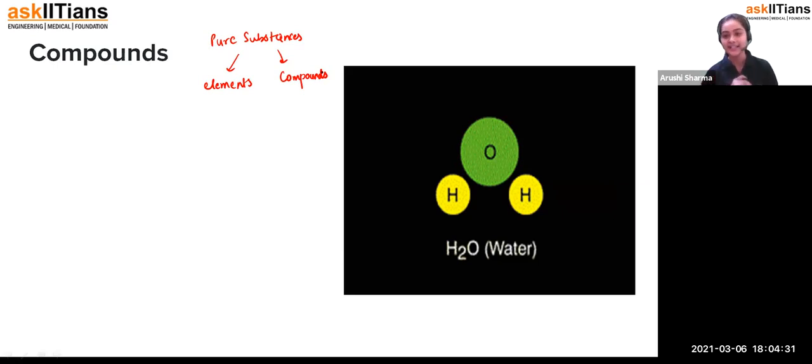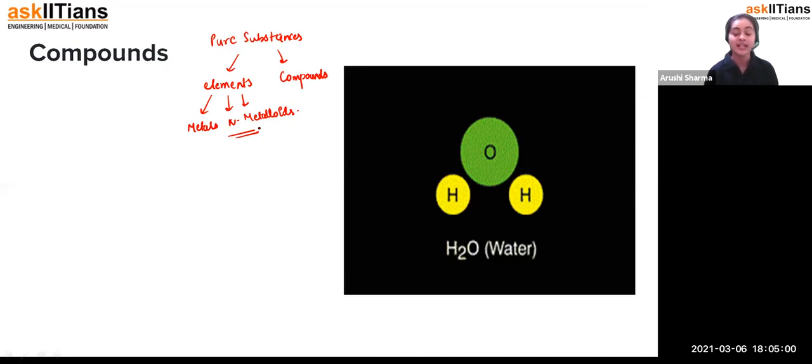So, elements and compounds, and elements are further divided into three categories: metals, non-metals, and metalloids. Okay, fine, students. But now we have to study compounds. If you know what elements are, then only you can understand compounds. As you have seen, elements are the simplest form, which we cannot divide, and from which we cannot separate out any other component. That we call an element.